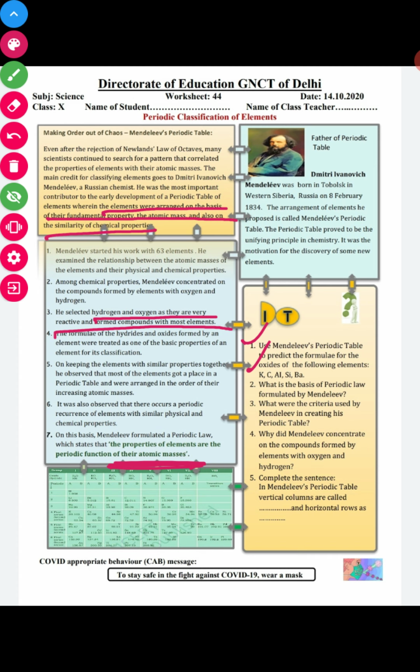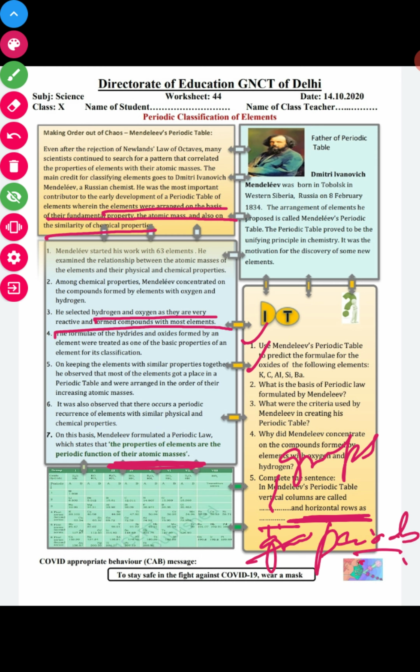In Mendeleev's periodic table, vertical columns are called groups, and horizontal rows are called periods.